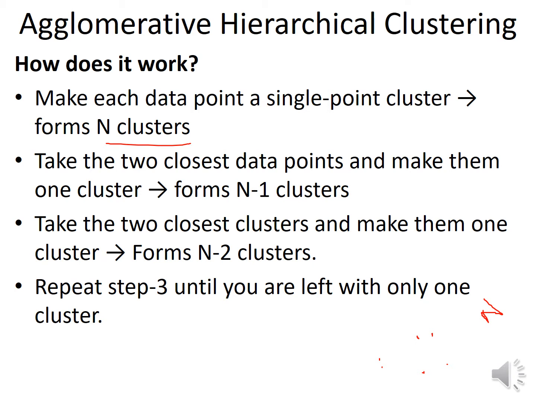Take the 2 closest data points. Now which among the data points are closest to each other? These. So take the 2 closest data points and make them one cluster. Fine. Now how many clusters are there? n minus 1. Take the 2 closest clusters and make them one cluster. Now in the same way we proceed. Now next 2 closest are these. So now n minus 2 clusters are there. So in this way we form the hierarchy, and the hierarchy will be shown using dendrograms.